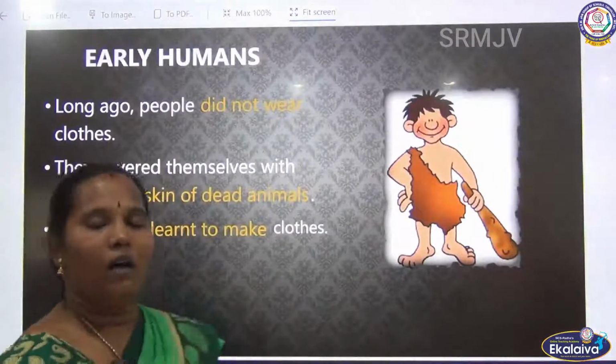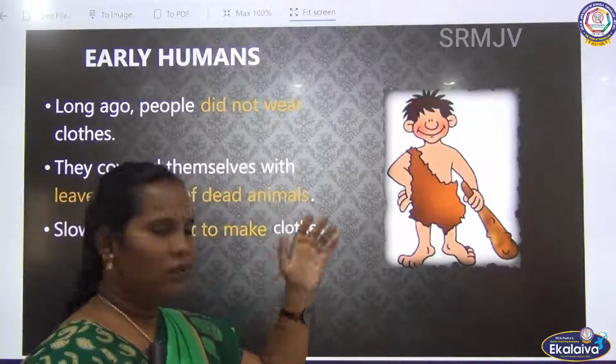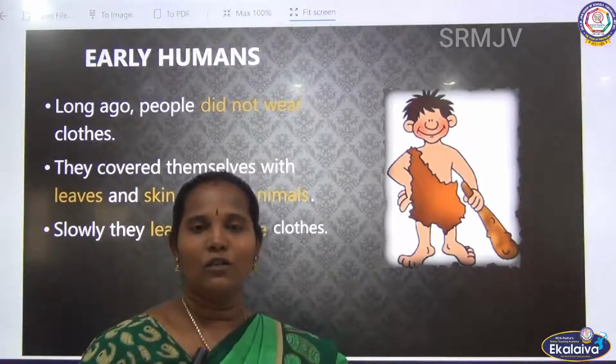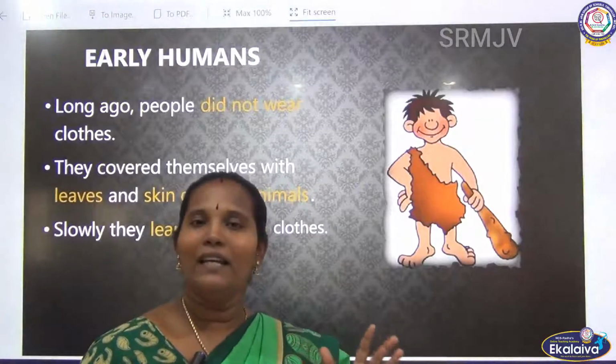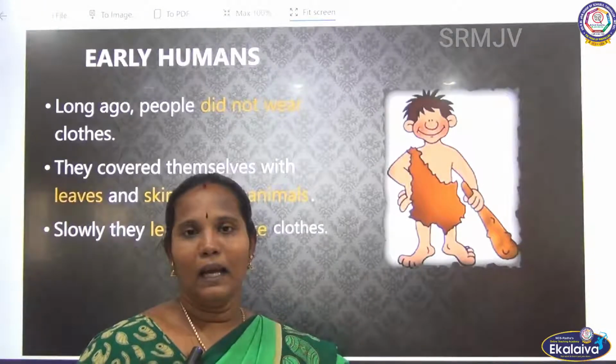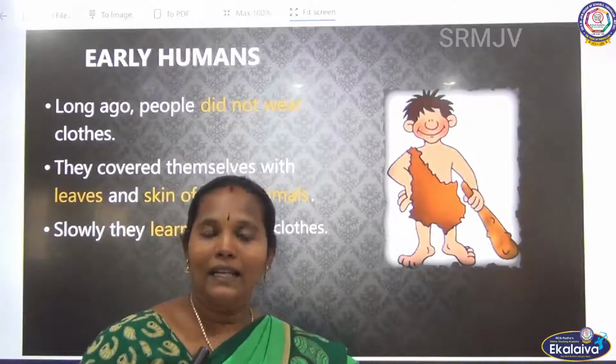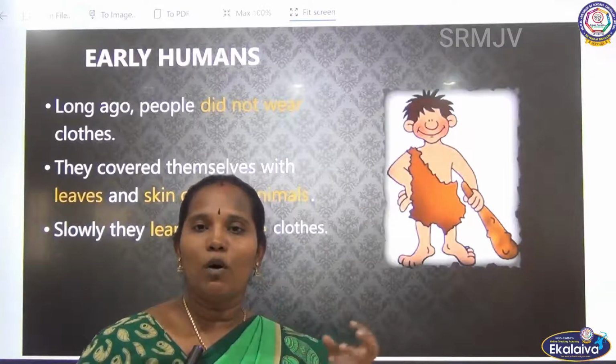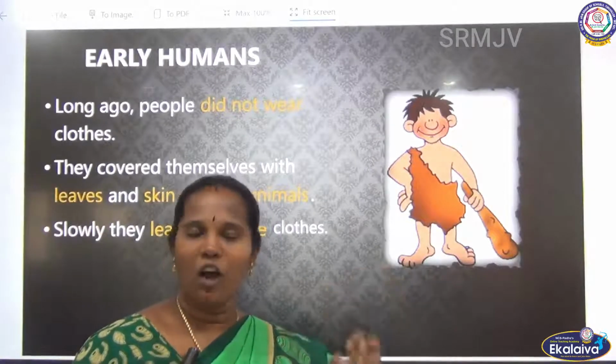See, from the beginning, early humans didn't wear cloth. Like animals, they also didn't wear cloth. But after that, they got the knowledge about clothes.